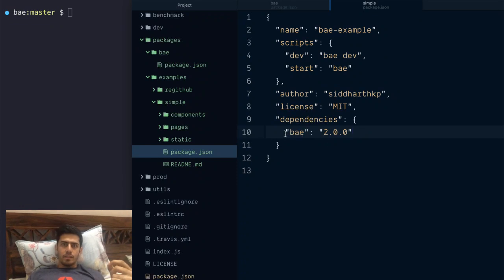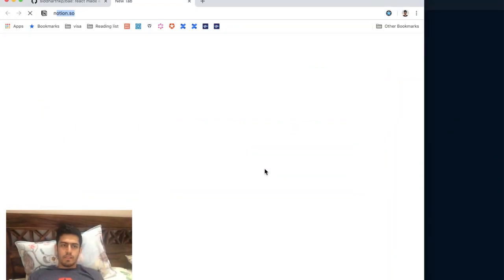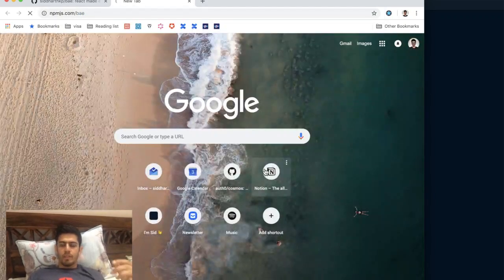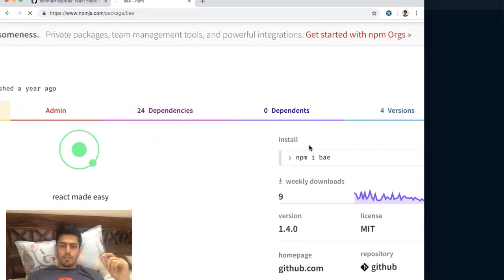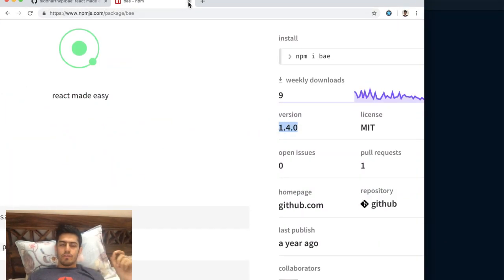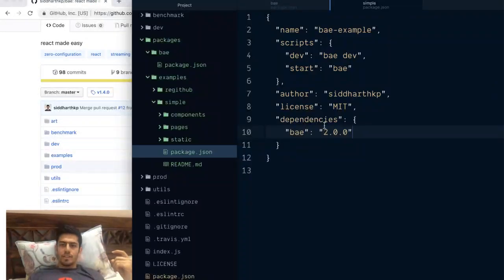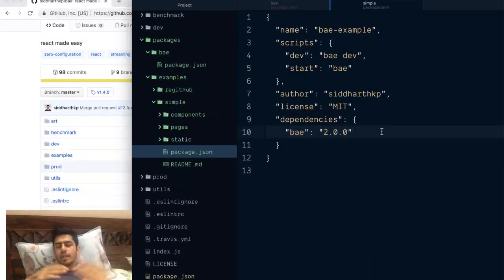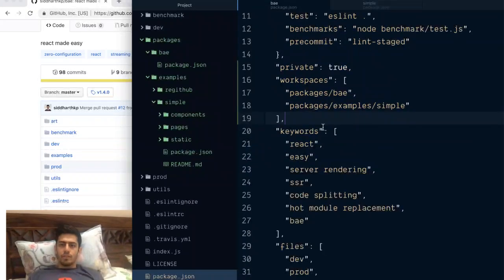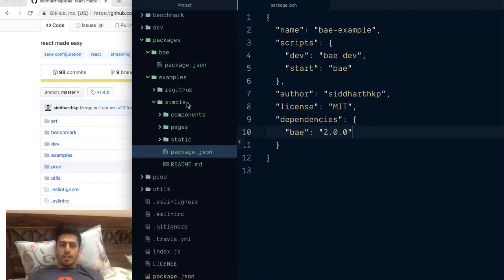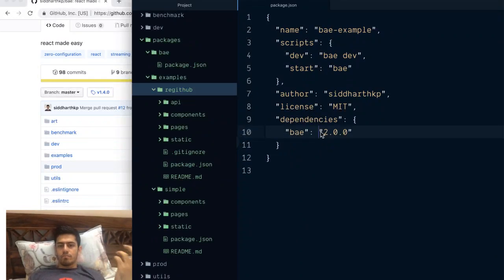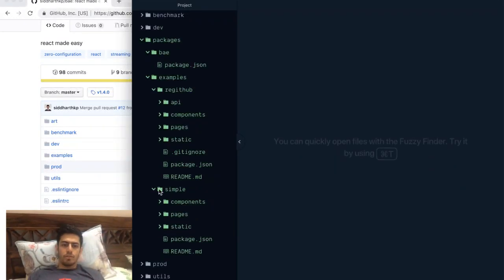The fun part is we can actually test this by looking at the published version of Bay, and you'll see Bay is only at 1.4, right? So if version 2 doesn't exist, and it was trying to reach the registry, it should have broken. It should have given you an error that that's not a thing. But because it linked to the internal version, it just mapped it to that, and there was no registry involved. So that's something cool. You can work on the next feature without actually publishing it.